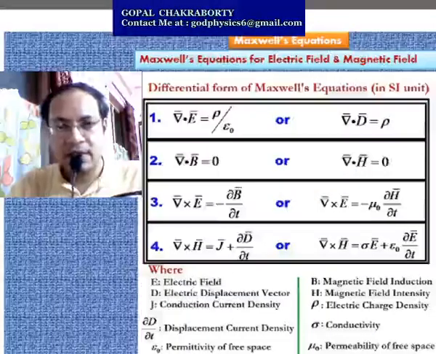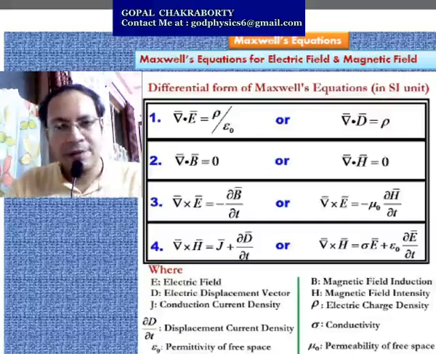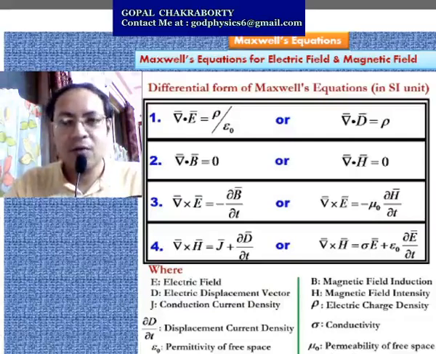Maxwell's equations are fundamental equations concerning electromagnetic theory which hold good in relativistic as well as non-relativistic motions of the charges. All the phenomena of electricity and magnetism can be developed by using these four Maxwell's equations. So here are the four differential forms of Maxwell's equations.